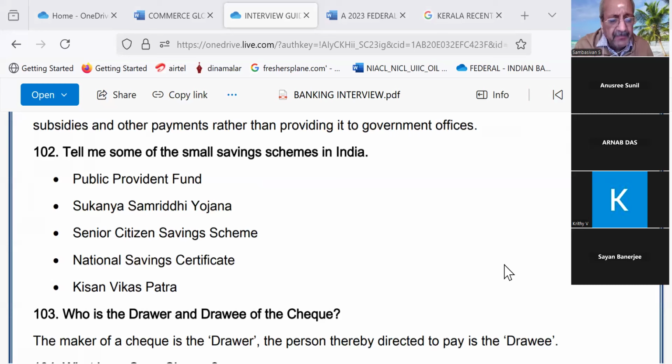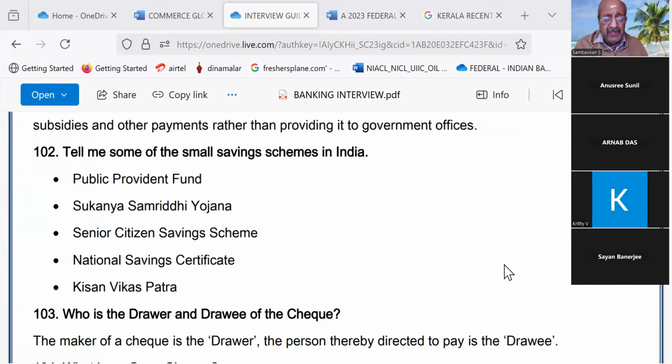Next point, this 40,000 is for people below 60 years; above 60 years, up to 50,000 is exempted from income tax. Such a calculation is not there in the case of Public Provident Fund.